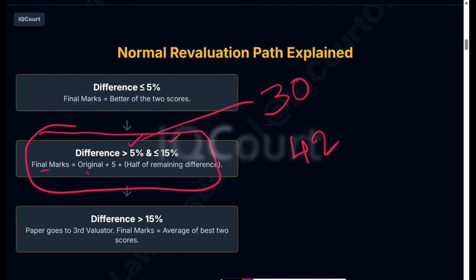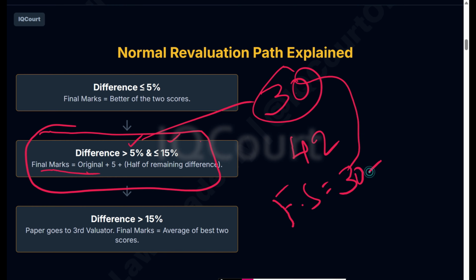In this case, the final score will be the original marks. What is your original marks? 30 plus 5 marks plus half of the difference between these two. What is the half difference? It is 12 marks, right?